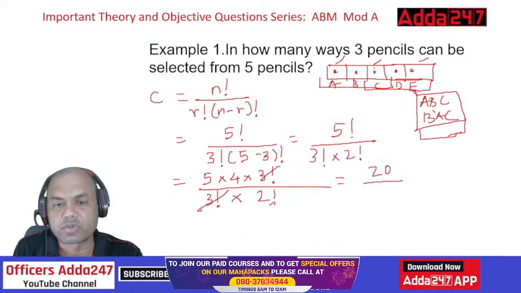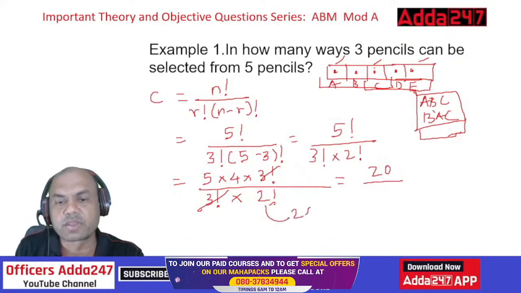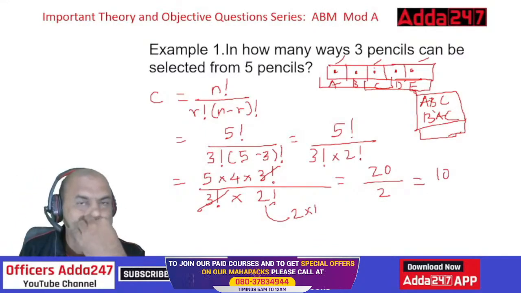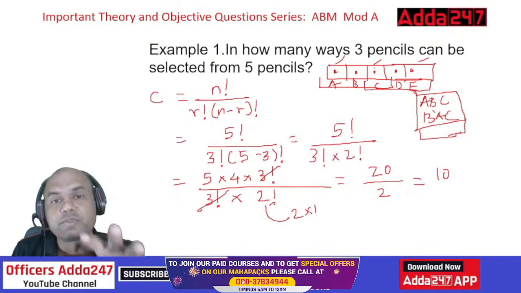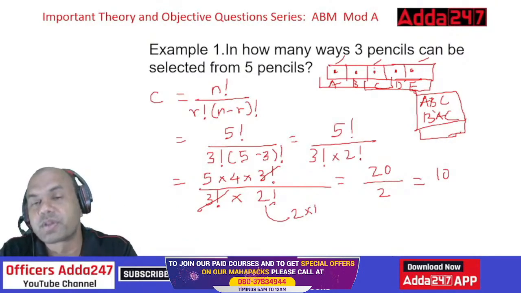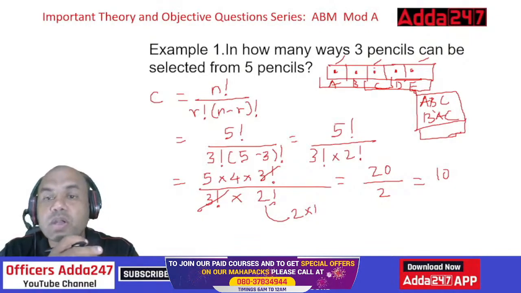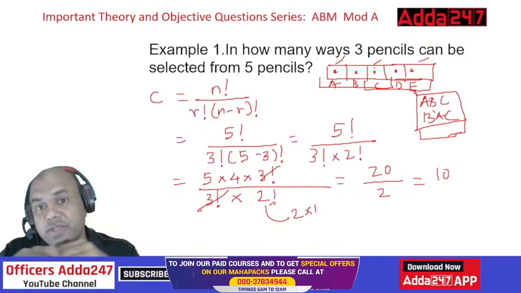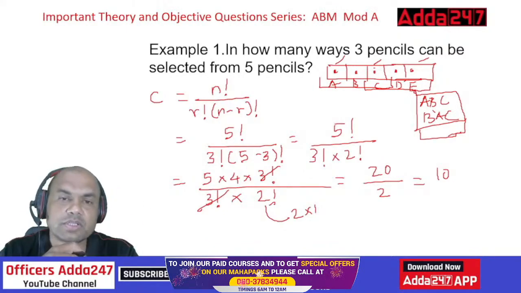2 factorial means 2 into 1, which is 2. So the answer is 10. In 10 different ways, I can select 3 pencils out of the 5 pencils. So that is the meaning of C, combination, because the important part over here was that the order was irrelevant. Which pencil was to be placed where was irrelevant. So that's why it was easy to solve this.